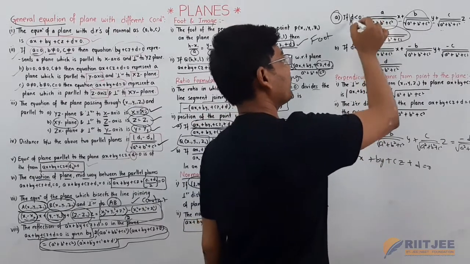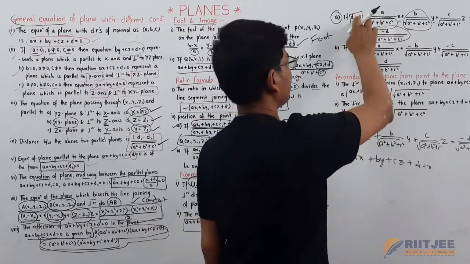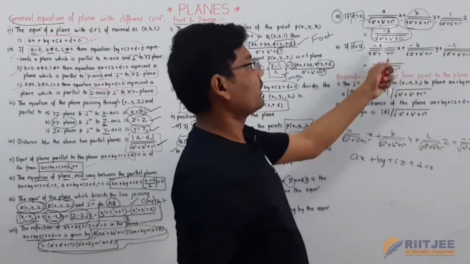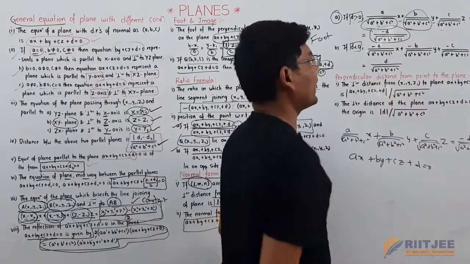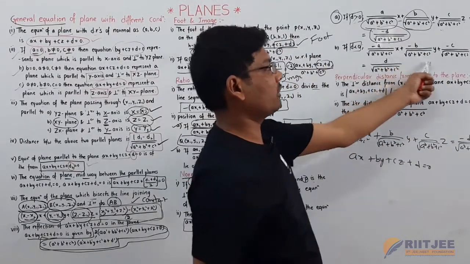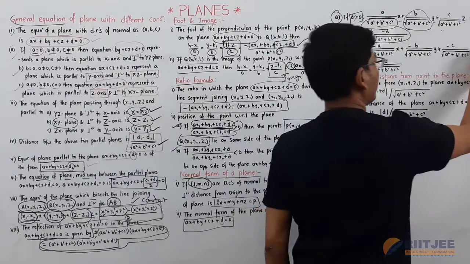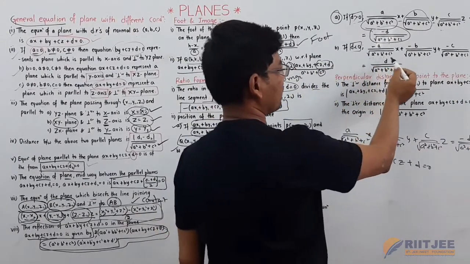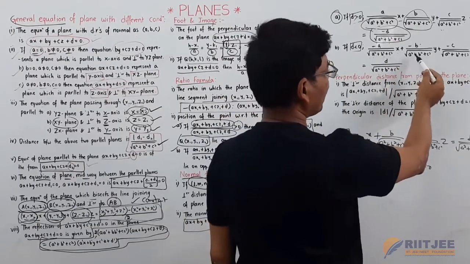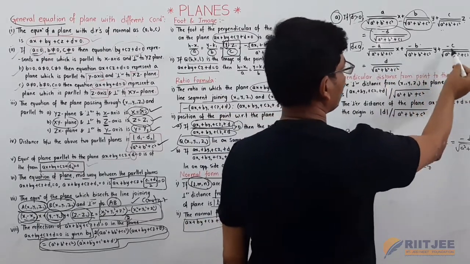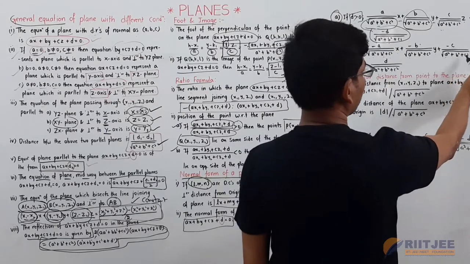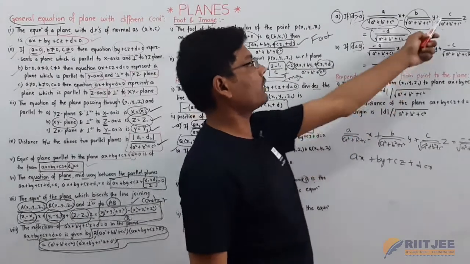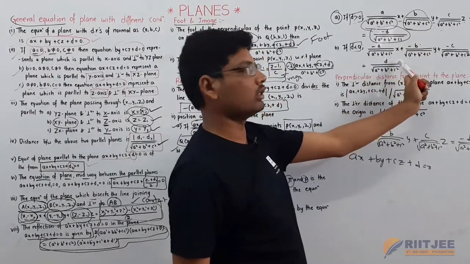Now, when D is greater than 0, and when D is less than 0, then the negative value will be added to the coefficients of x, y, z respectively: minus A by square root of A square plus B square plus C square into x, minus B by square root of A square plus B square plus C square into y, and minus C by square root of A square plus B square plus C square into z is equal to, here negative of D, it is positive of D here.